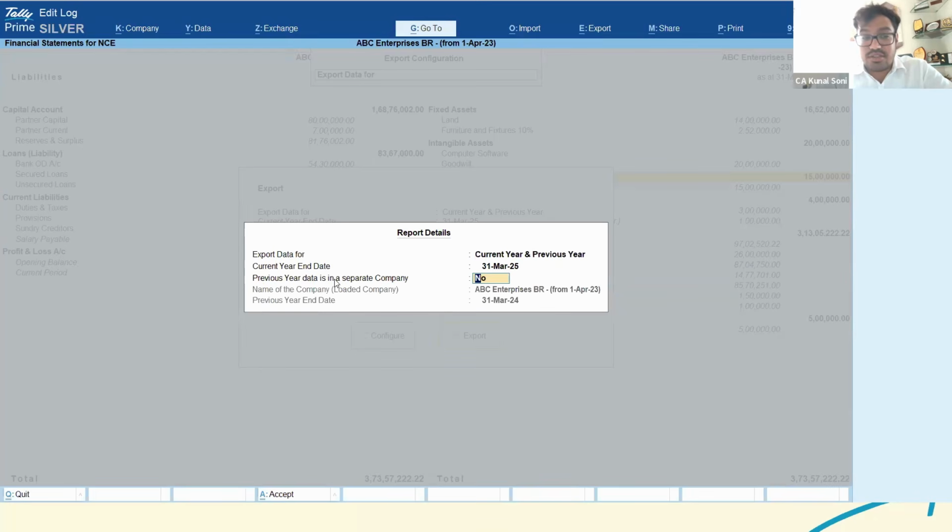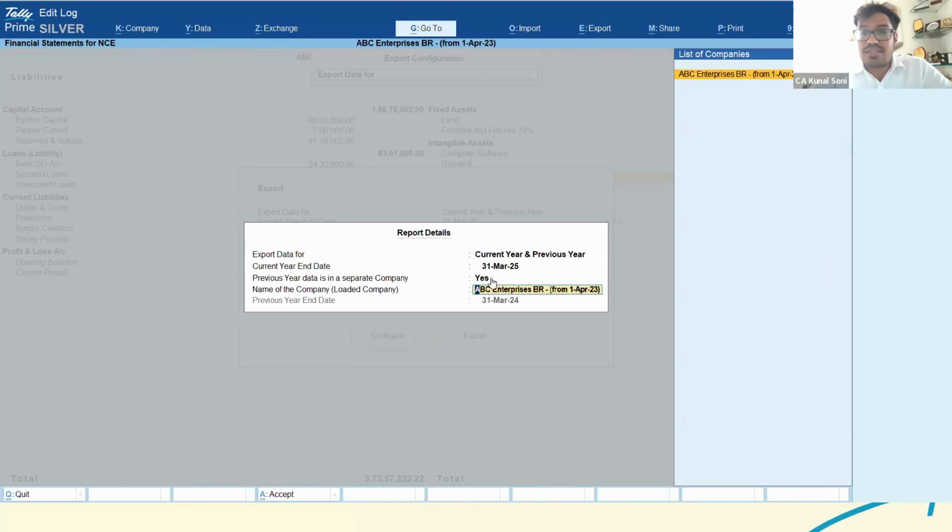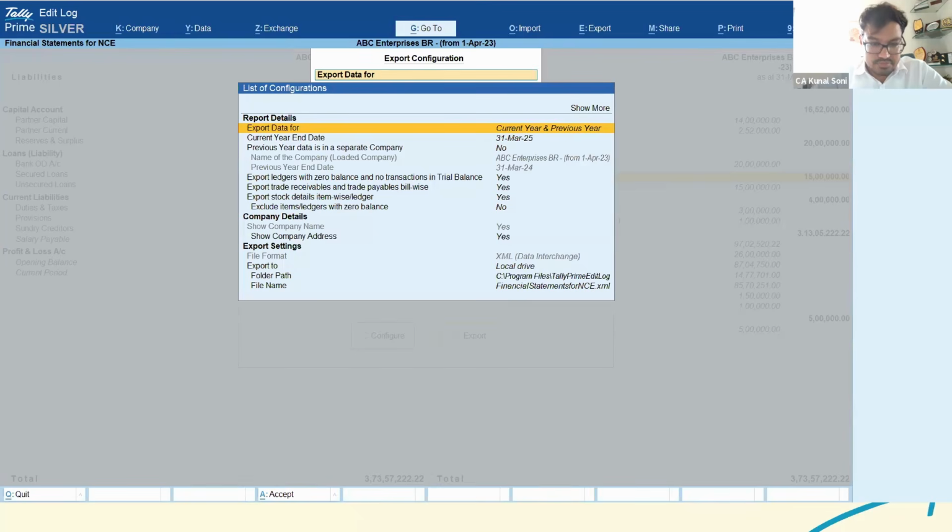Now there is one more option: is previous data in a separate company? Let's say there are two separate Tally backups for the same. Once you press the same, this list of companies would be loaded only in case the company is open. So if you have opened both the companies, then only the same would be loaded here, else it won't be loaded. And they have provided this previous year end date. So what is the previous year end date? That would be by default, and you won't be in a position to manually change the same. Hope the same is clear.